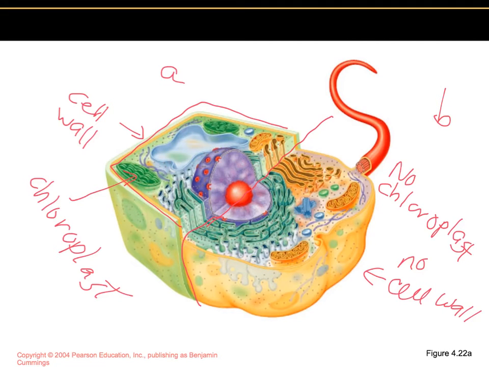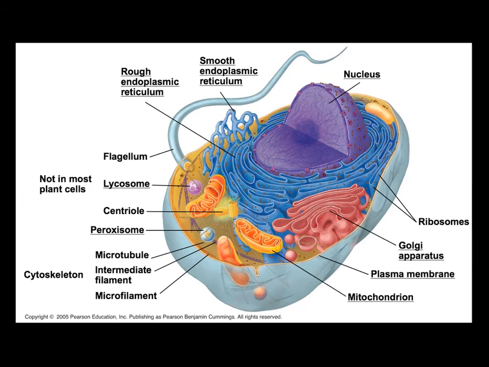So again, this really cool picture is half plant and half animal. These cells don't exist. It's just a composite type of sketch, and this is the animal side. This is a diagram of the animal cell just on its own. It's not that composite half-half sketch anymore.